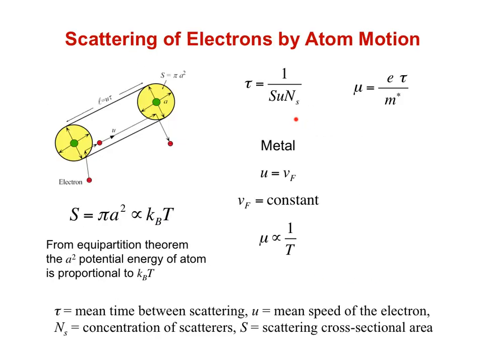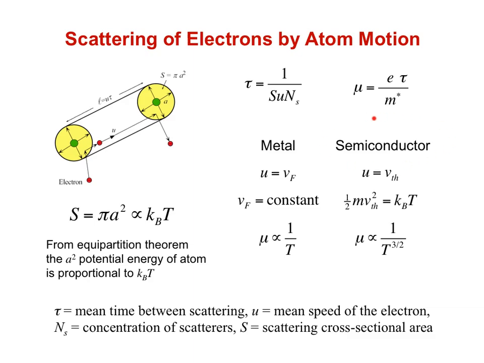Recall that we derived for a metal the electron mobility due to scattering of electrons by atom motion is proportional to 1 over T. We got that by assuming the scattering cross-section is equal to the area within which the atom vibrates, which is proportional to kT. Then, because in a metal the average speed of the electron is the Fermi velocity, we got tau, and therefore mobility, proportional to 1 over T.